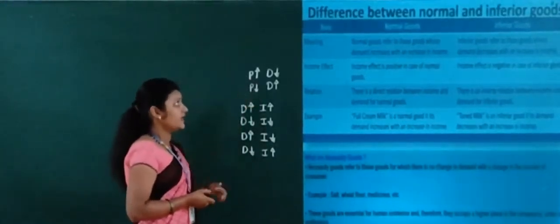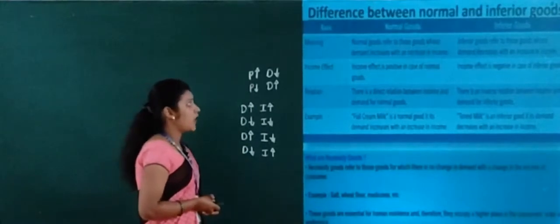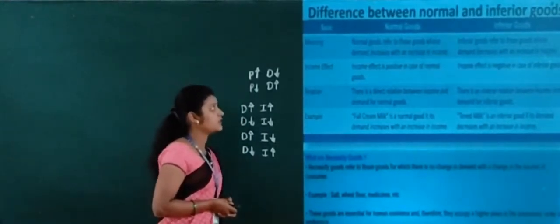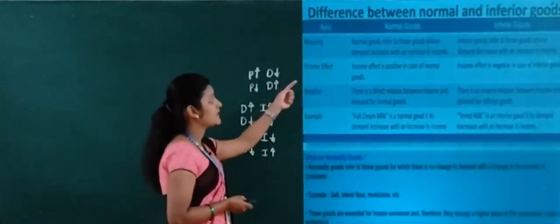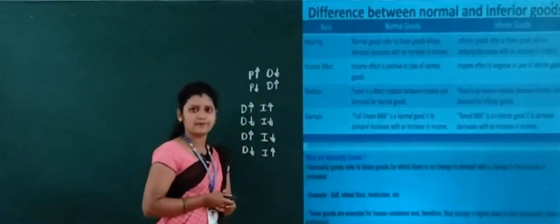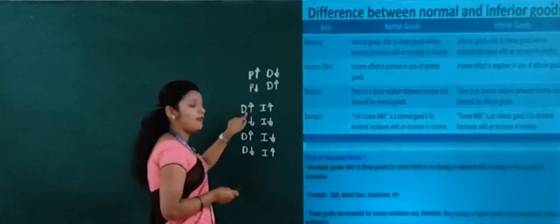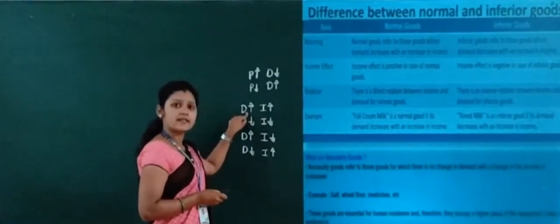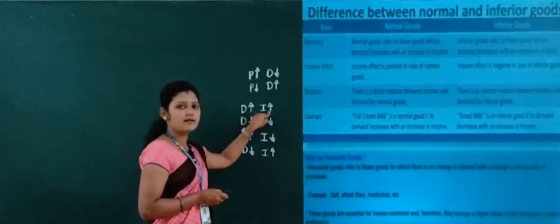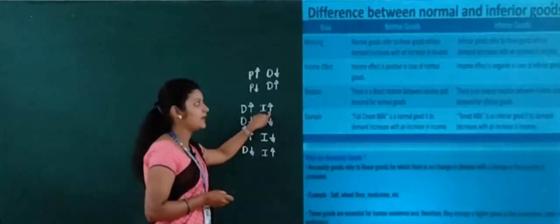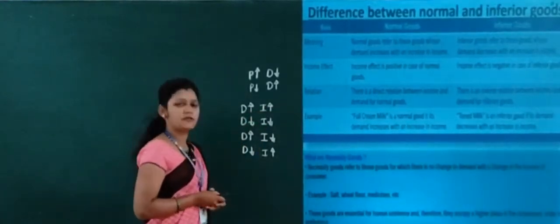Normal goods refer to those goods whose demand increases with an increase in income, right? When the demand for normal goods increases with an increase in income, this is the normal good. Then what is the meaning of inferior good?